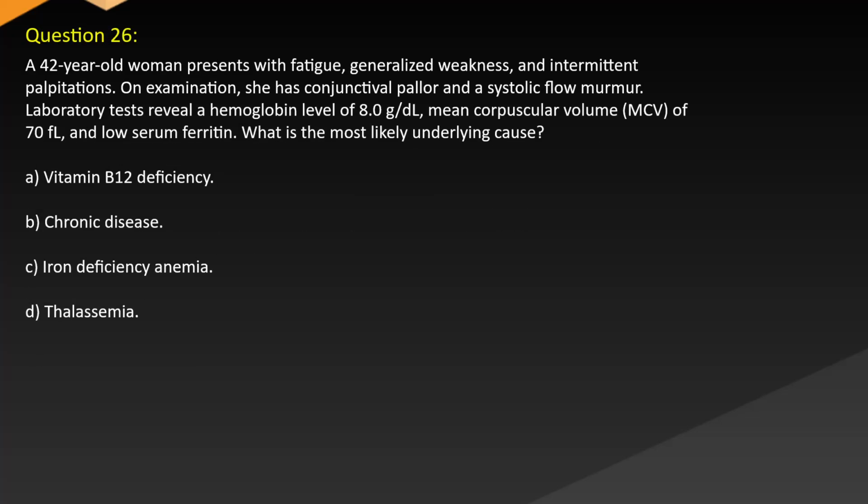Question 26. A 42-year-old woman presents with fatigue, generalized weakness, and intermittent palpitations. On examination, she has conjunctival pallor and a systolic flow murmur. Laboratory tests reveal a hemoglobin level of 8 grams per deciliter, mean corpuscular volume (MCV) of 70 fL, and low serum ferritin. What is the most likely underlying cause? A. Vitamin B12 deficiency. B. Chronic disease. C. Iron deficiency anemia. D. Thalassemia.